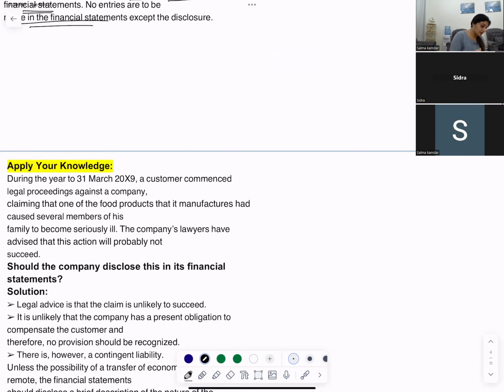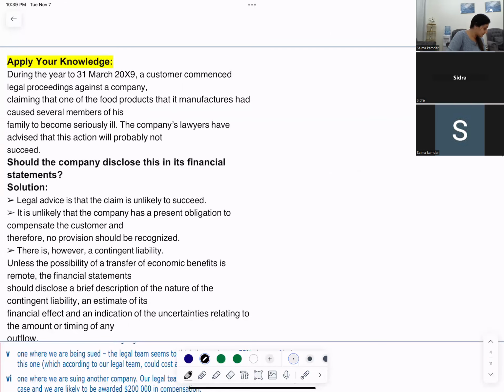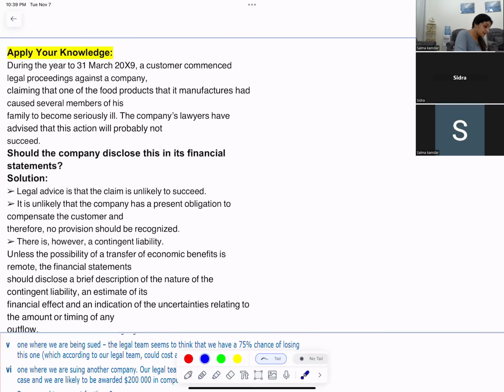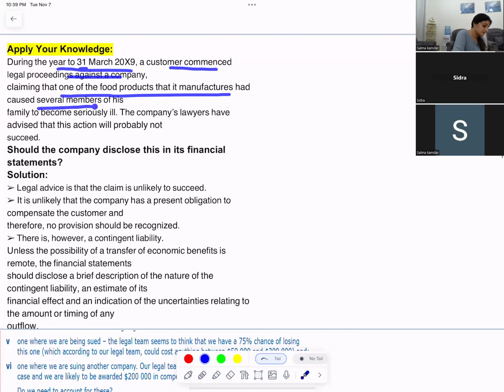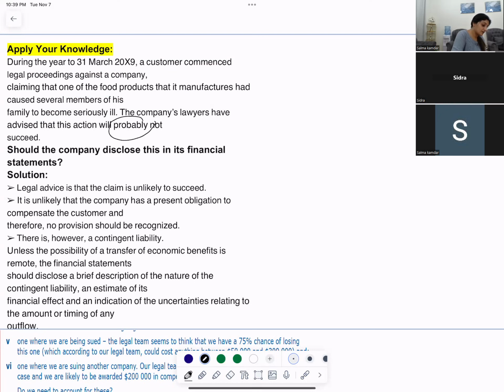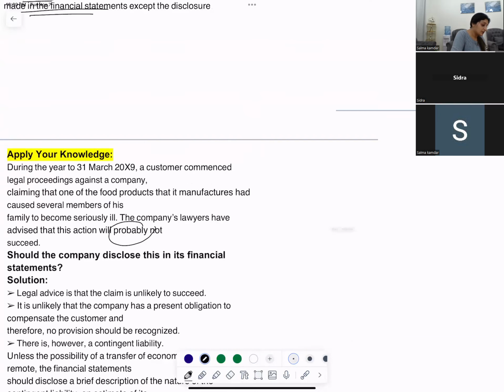Okay, come on, read this question. During the year 31st March 19, a customer commenced legal proceedings against a company claiming that one of the food products that it manufactures had caused several members of his family to become seriously ill. The company's lawyers have advised that this action will probably not succeed. Should the company disclose this in its financial statements?